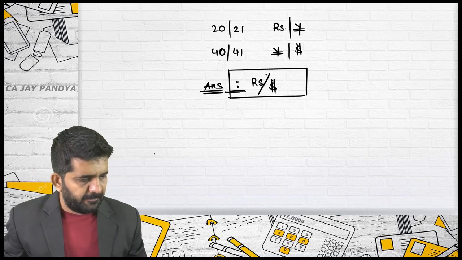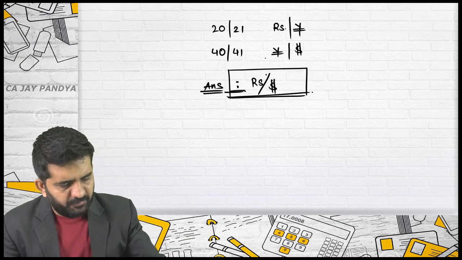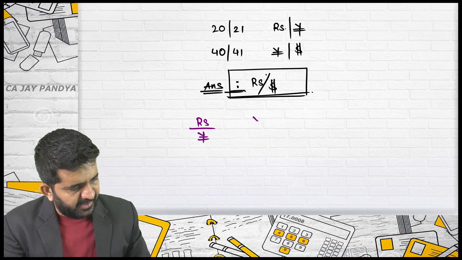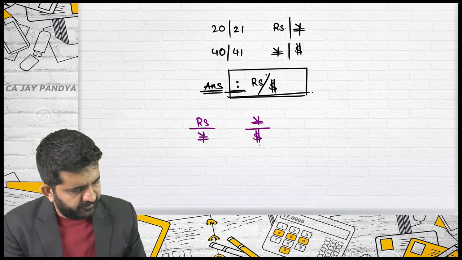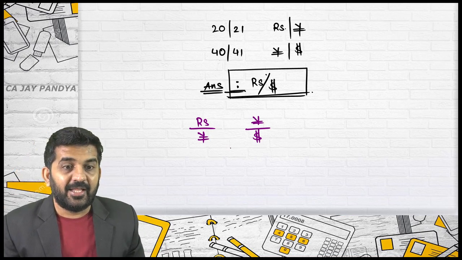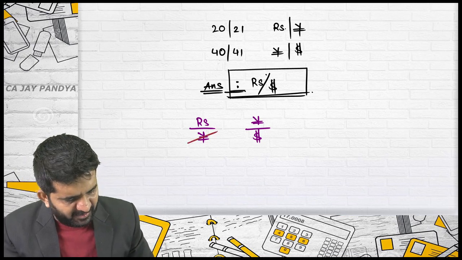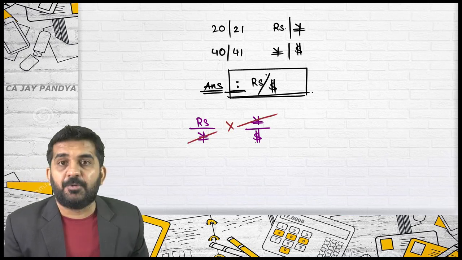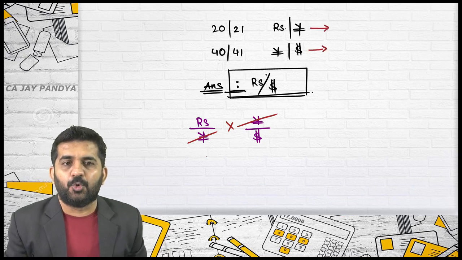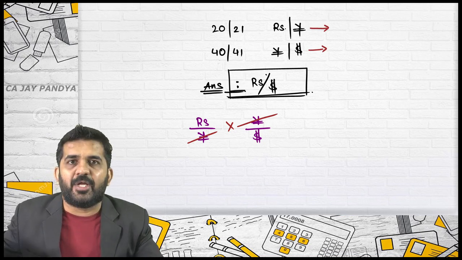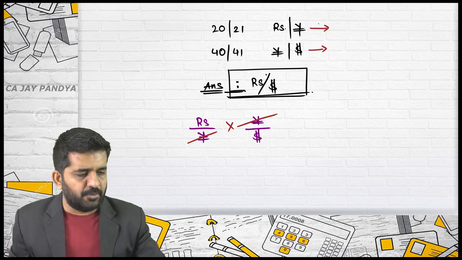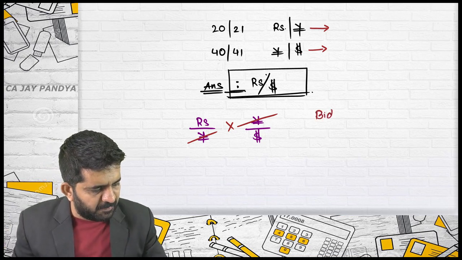Stuti, can you help me? Which two rates are available? Rupees per yen and yen per dollar. If I multiply these two rates, will I get the desired result? Yes, sir. The answer is yes. Why? Yen will get cancelled. Answer will be rupees per dollar. So neither this is to be reciprocated, nor this is to be reciprocated. Neither this is to be converted from direct into indirect, nor this, and ultimately this rate should be kept as it is. Always find out in this manner.